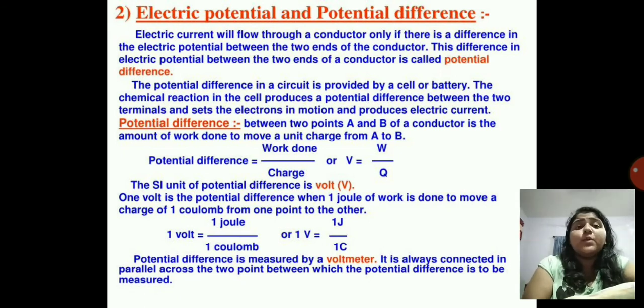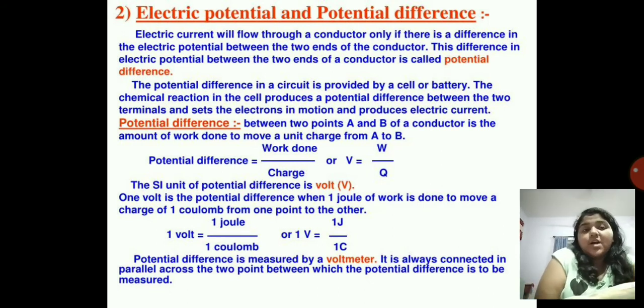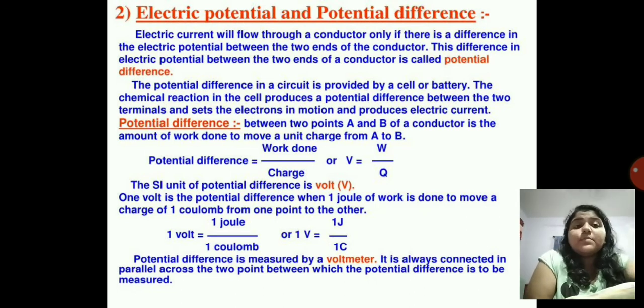This is a very important factor in electricity. The potential difference in a circuit is provided by a cell or a battery. The chemical reaction in the cell produces a potential difference between the two terminals, sets the electrons in motion, and produces electric current.